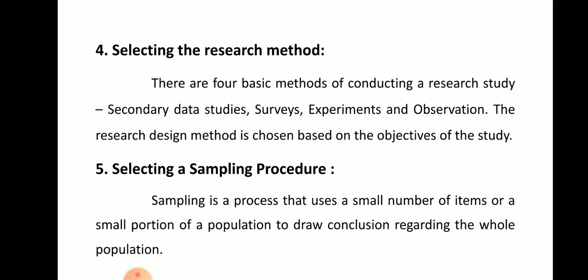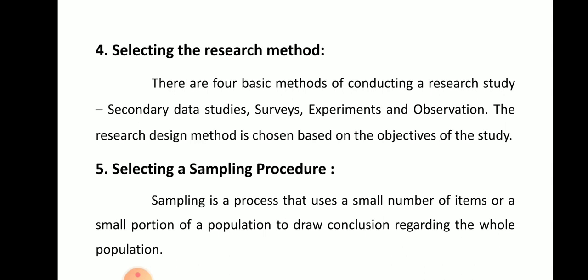Next one is experiment. In business research, experiments can be conducted for studying cause and effect relationships, analyzing the changes in one variable by manipulating another variable. It helps in identifying the cause and effect relationship through experiments. And next one is observation. It is a technique where the respondents are merely observed without any interruption by the observers.